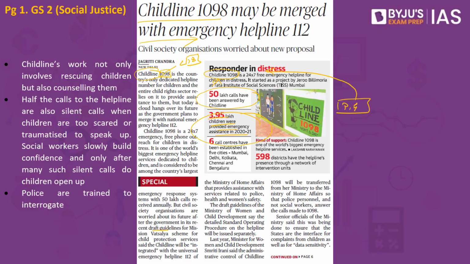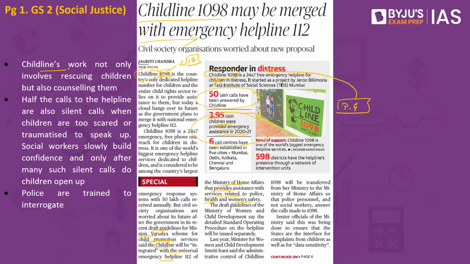Now, what is the context? The government has come up with the draft guidelines for Mission Vatsalya, where this child protection service Childline will be integrated with the universal helpline 112 of the Ministry of Home Affairs that provides assistance with services related to police, health and women's safety. This is where a number of civil society organizations are opposing this move. Why are they opposing this move? As of now, the funding is provided by the Ministry of Women and Child Development. This particular mission will now be integrated with that of the Ministry of Home Affairs. This is where the civil society organizations have a problem.